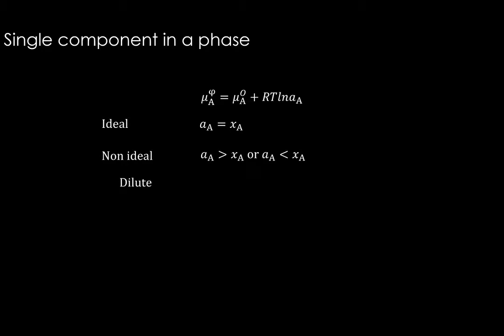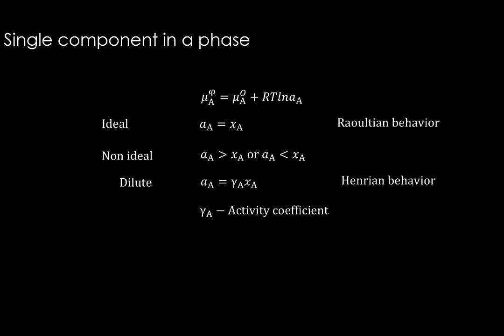In dilute solutions, if the amount of A is very small compared to B, then we can write activity of A is directly proportional to mole fraction of A, and the proportionality constant here is gamma A. This is called the activity coefficient. This behavior, the ideal behavior, is called Raoultian behavior, and this dilute solution behavior, which is non-ideal, is called Henrian behavior.